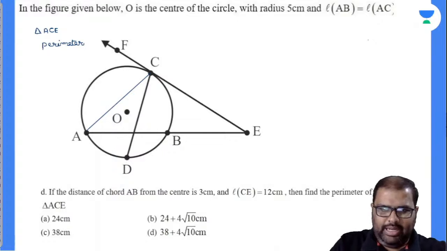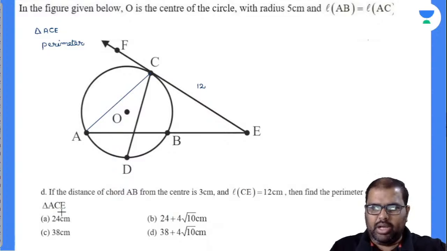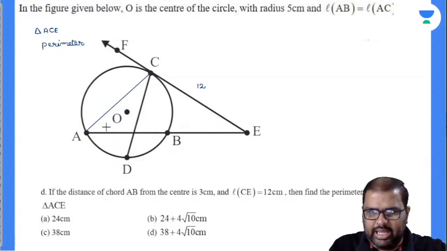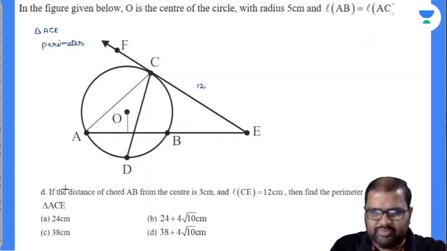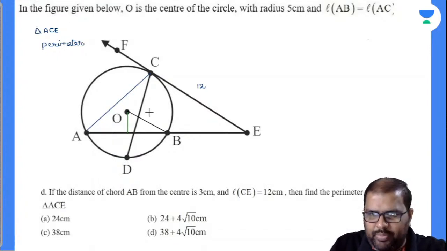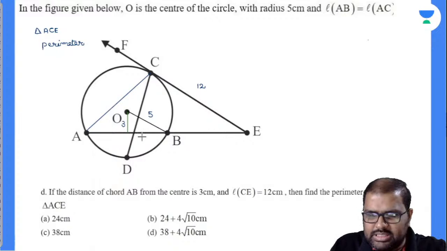Right. The point here is the CE value is given as 12. And now what is this AB value? Now see here, I'll take it down. If the distance of the chord AB from the center of the circle is 3, let us suppose this is the distance from the center. Now I will take this as the radius. OB is given as 5 because this is the radius of the circle. Now this value is given as 3. How much will this value be? It will be 4. So I'll take this point as some X.